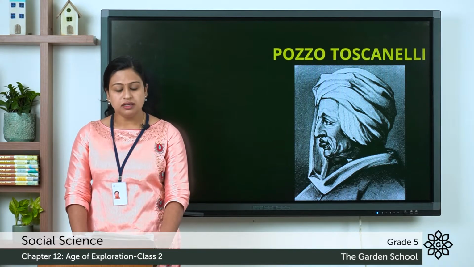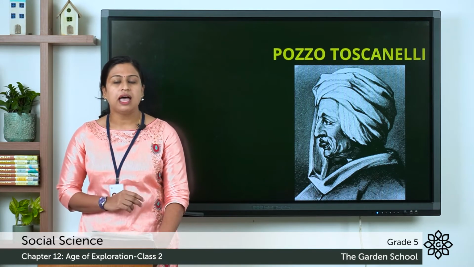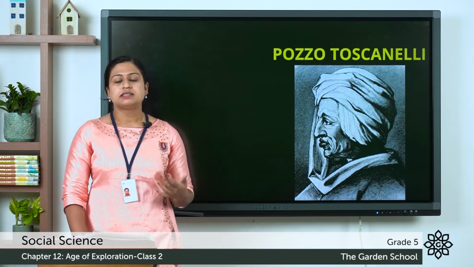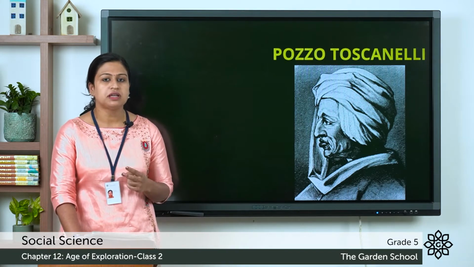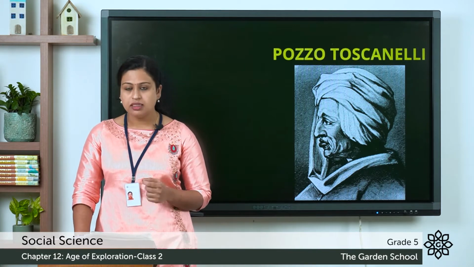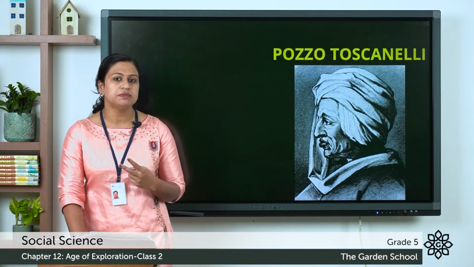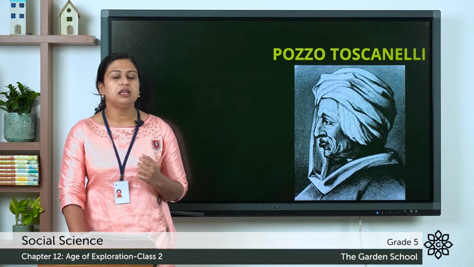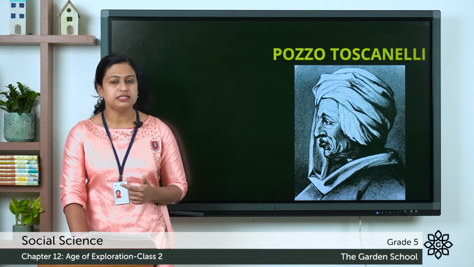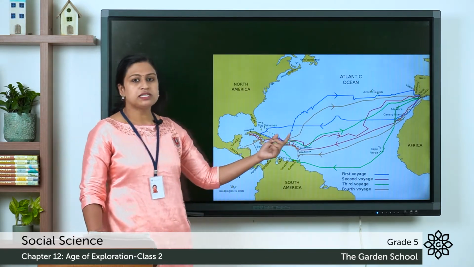So in the year 1492, with the help of King Ferdinand II and Queen Elizabeth I of Spain, Columbus started his journey with 3 ships and 90 crew. The names of the ships are the Nina, the Pinta and Santa Maria. With the help of these 3 ships, he started his journey under the approval of King Ferdinand II and Queen Elizabeth I of Spain. And he started to move towards the westward direction.